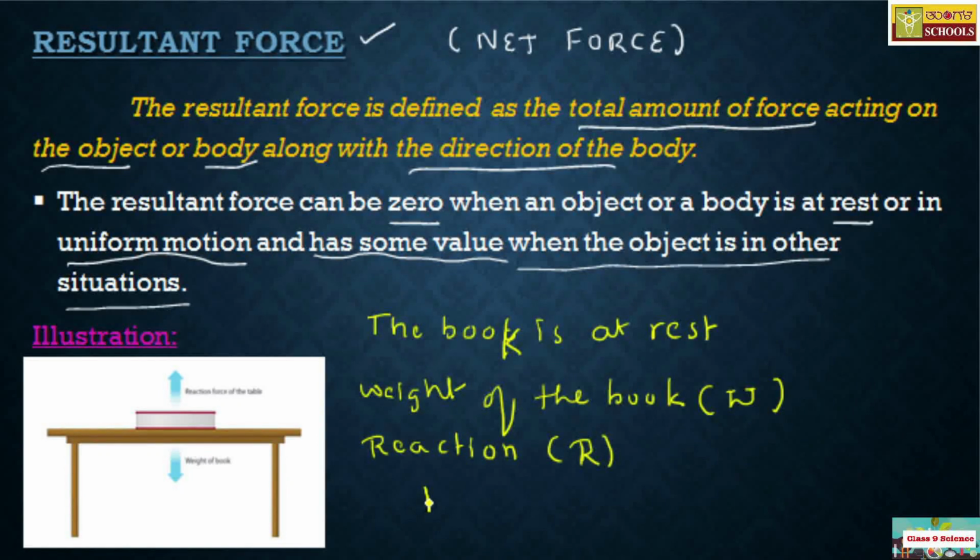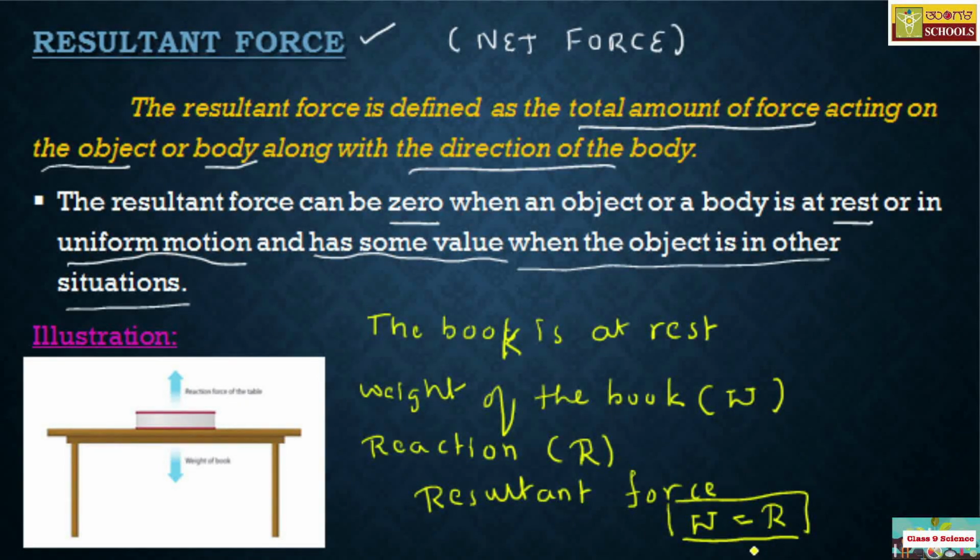So the resultant force is given by W, which is equal to R, W which is equal to R, and hence the resultant force acting on that is equal to 0. So since these two forces are equal and opposite, one can say that the resultant force acting on this book kept on a table is equal to 0.